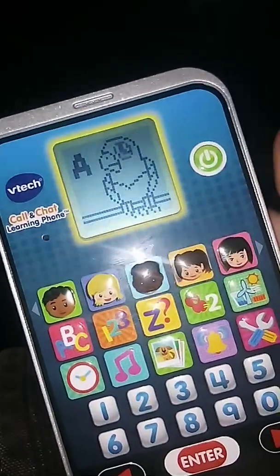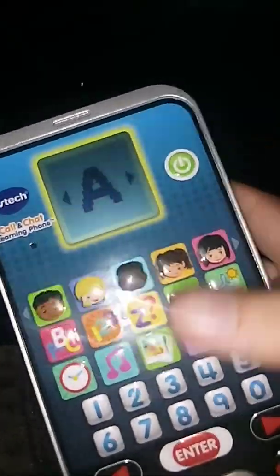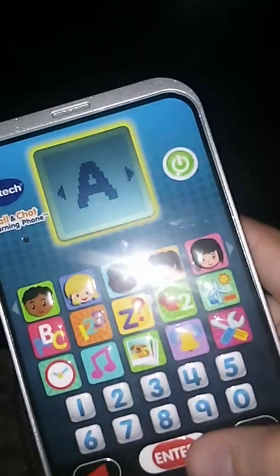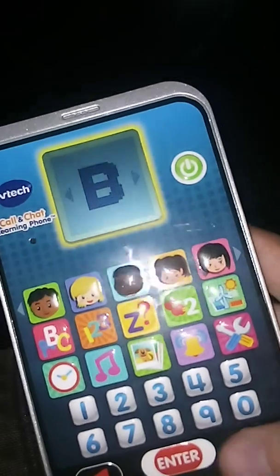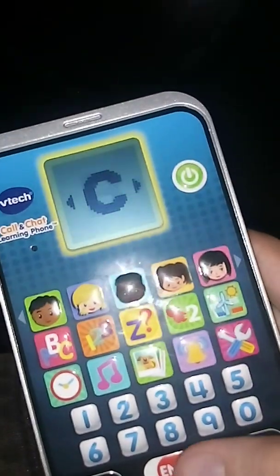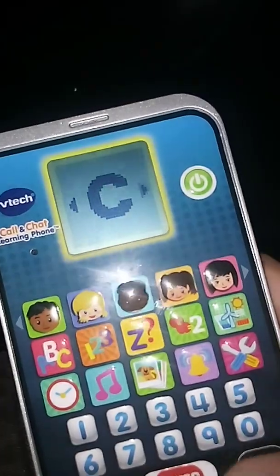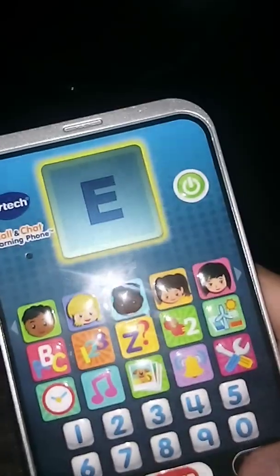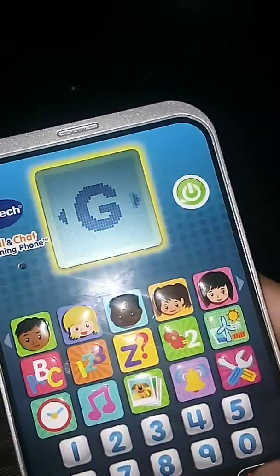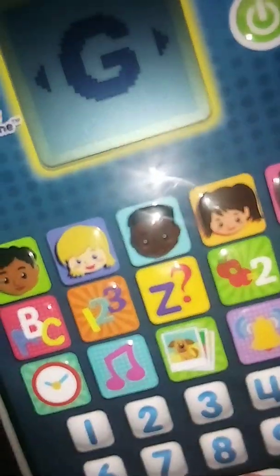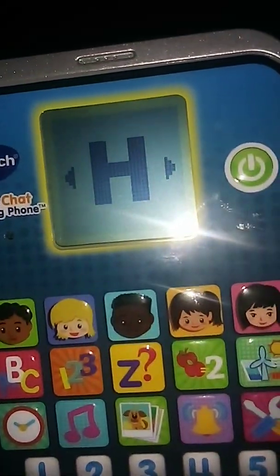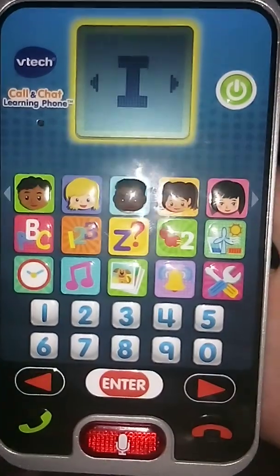Letter chat. Let's learn letters. A. This is the letter A. B. This is the letter B. C. This is the letter C. D. This is the letter D. E. This is the letter E. F. G. H. There's G for gecko. G for my name. H. You can manually do it.